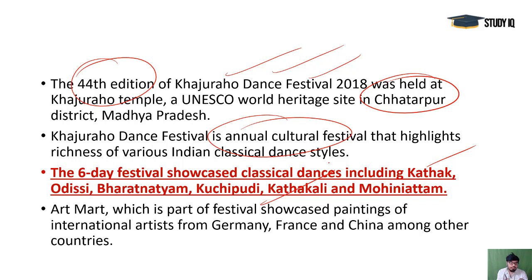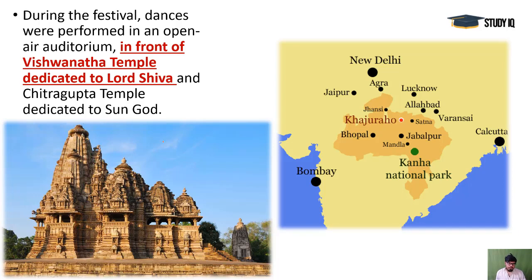Whether it's Kathak or Kathakali, because these are similar names, but Kathak is from northern India and Kathakali is from Kerala. Kuchipudi, Andhra Pradesh classical dance, and Bharatanatyam, Tamil Nadu's classical dance, and Odissi from Odisha, and Mohiniyattam again from Kerala. So these are specific classical dance forms, and they are showcased in the 6-day festival. Okay, and the artists from Germany, France, China, all over the country, are taking part in that. Now you can see the picture, the Kandariya Mahadev temple, and other temples are also there, like the Vishwanath temple, which is dedicated to Lord Shiva, and the Chitragupta temple is dedicated to the Sun God.